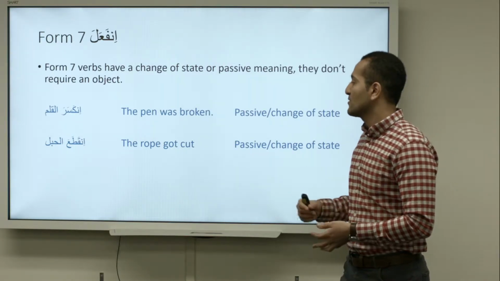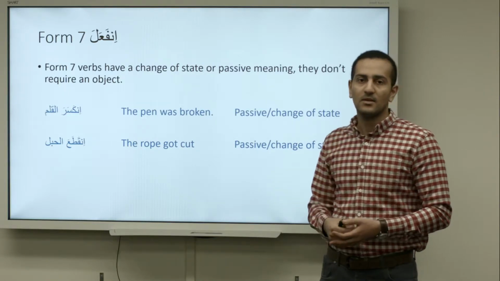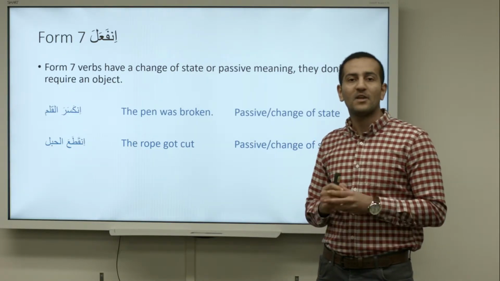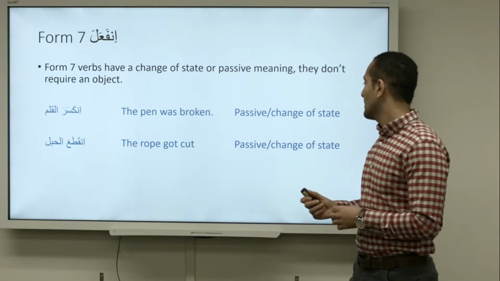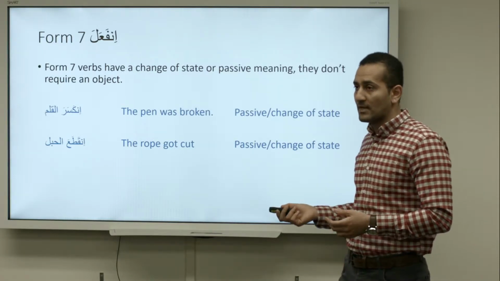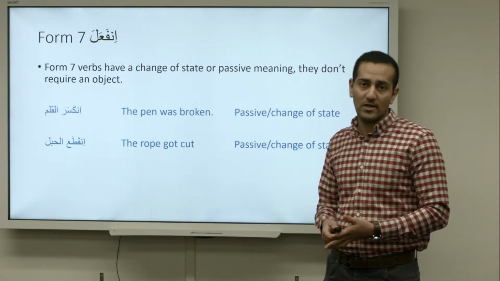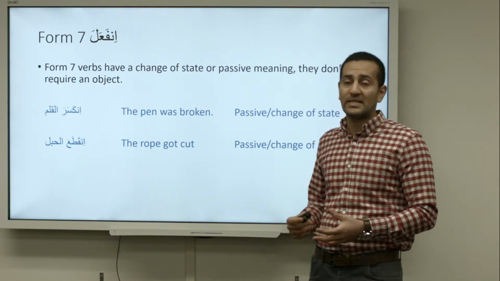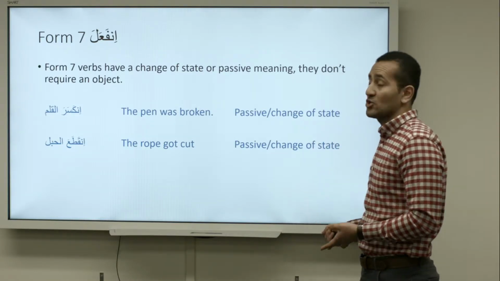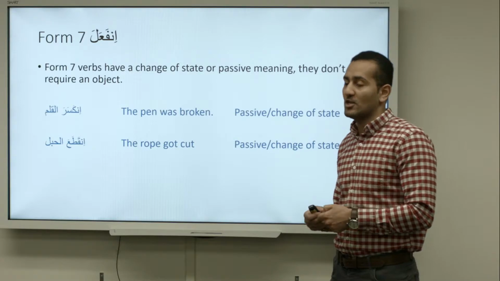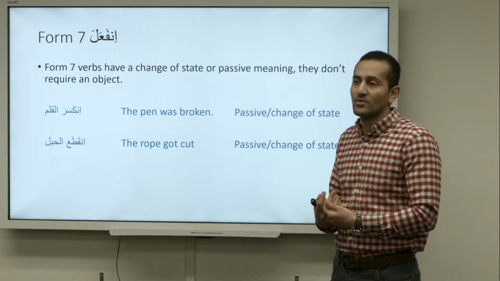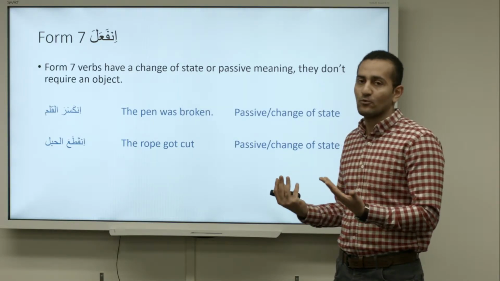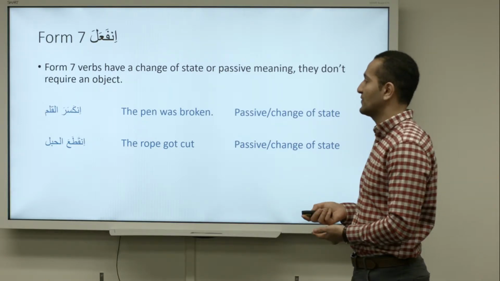Another example is the rope got cut. انقطع الحبل. It's a passive form, like انقطع الحبل. We don't know who cut it. It's not important. We don't want to say that. And it's a change of state. The state of the rope was changed, like it was cut. It's a change of state.